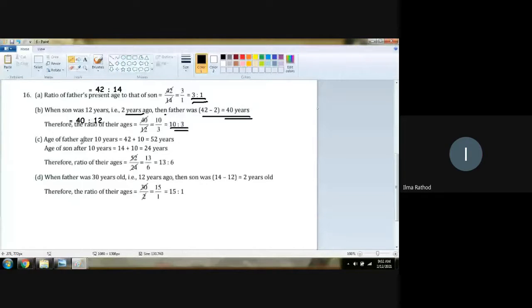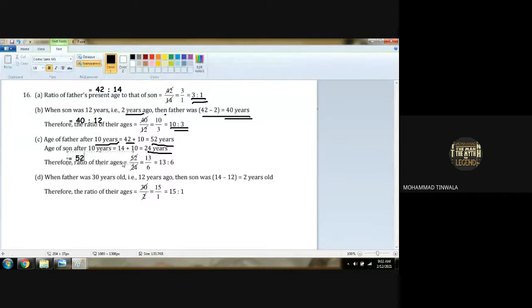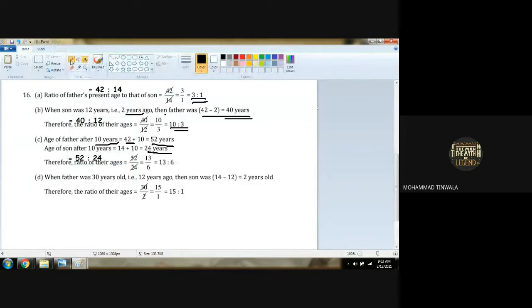Yes, sir. Now, age of father after 10 years. 42 years was the present age. So after 10 years will be 52 years. And son is 14 years, 10 years ahead, so 24 years. So ratio will be what in between? Is equal to 52:24. That's it. So in the division form, you will get 4 6s are 24, 4 13s are 52. Now 13 and 6 cannot divide with each other. So 13:6 is the ratio for this.